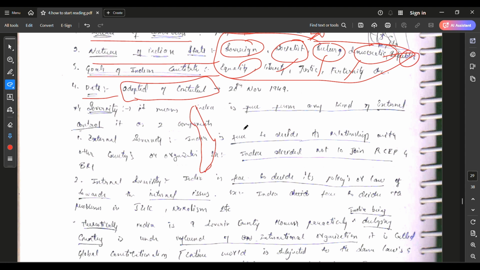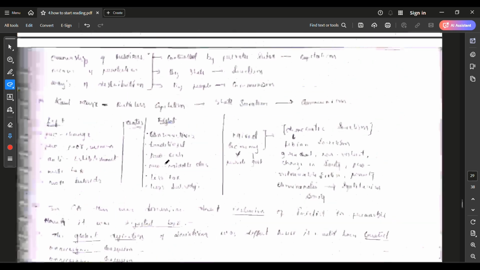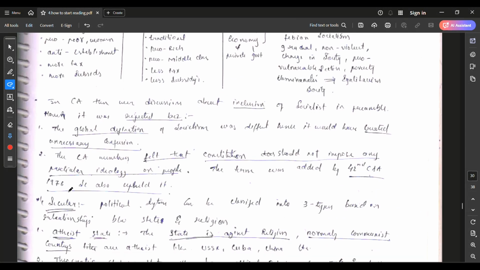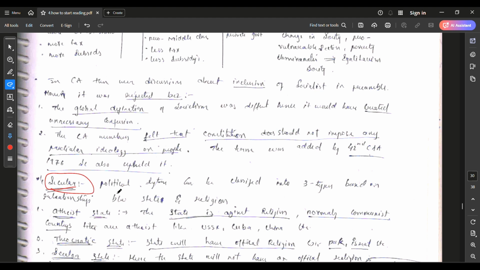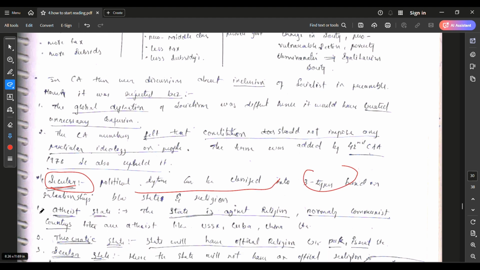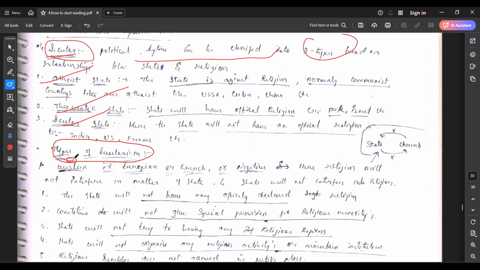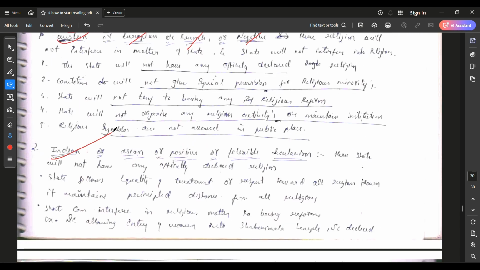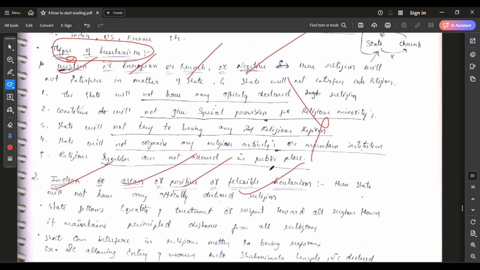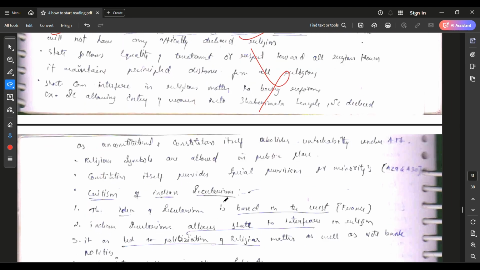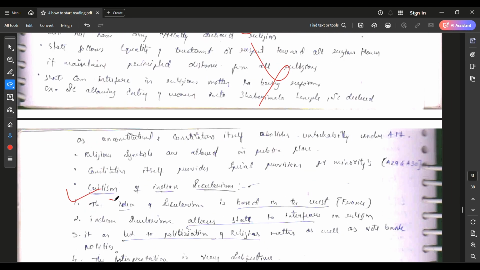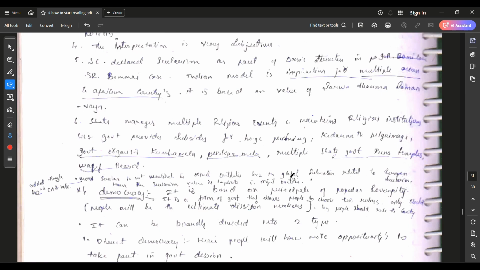By reading this, you can bring up to 150 words into your answers. I explained sovereignty, everything I mentioned here. I also mentioned secularism. You can see here the political system can be classified into 3 types: atheist state, theocratic state and a secular state. There are two types of secular states: Western European or French or negative secularism, and the Indian or Asian or positive or flexible secularism. You can read the difference between Western secularism and Indian secularism, and the critics of Indian secularism. You can read this. Okay, friends.